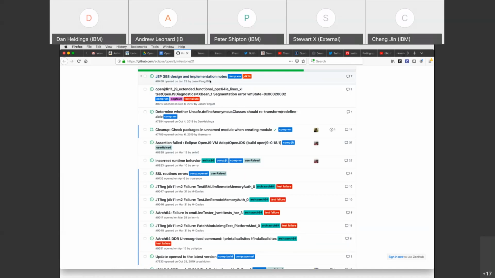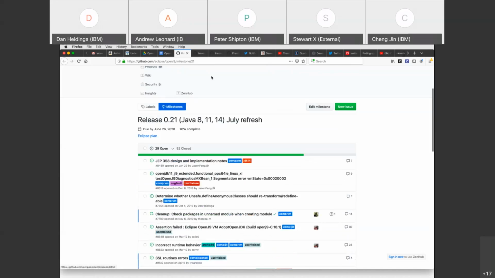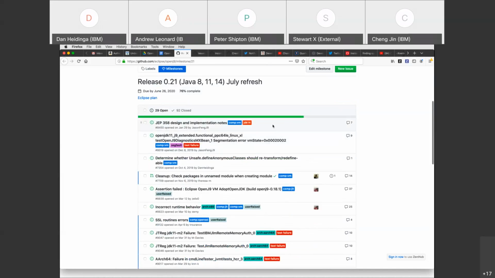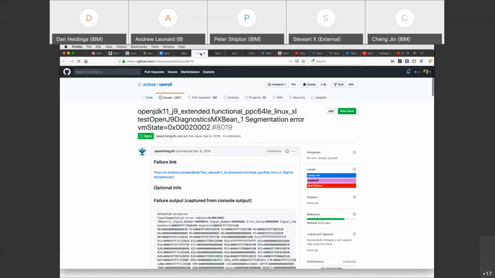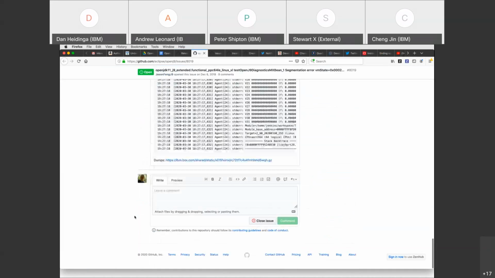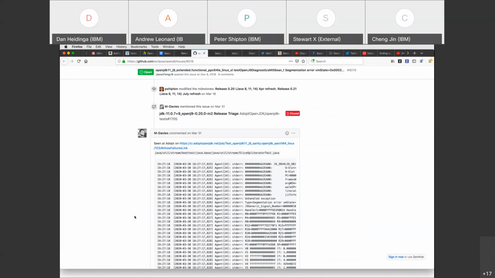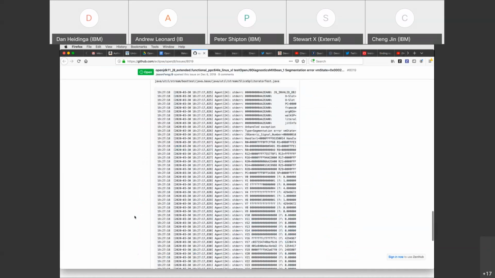There's a number of pull requests related to this that are still pending. I believe they're mostly sort of off to the side, so this should be something that we can still look at and determine the risk of it, and how much of this we want to merge into 0.21. For this issue, I'm not sure what the state is, so I will open that up. All right, so this has not gotten much in the way of attention.